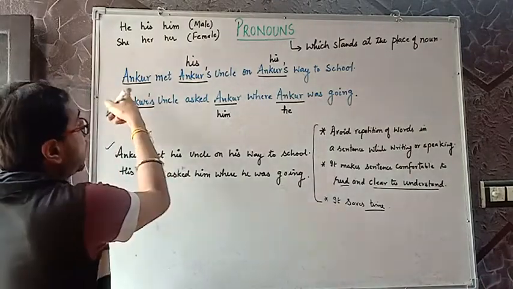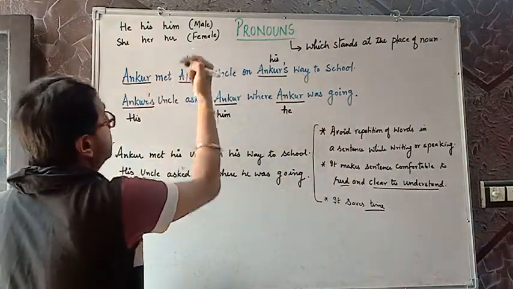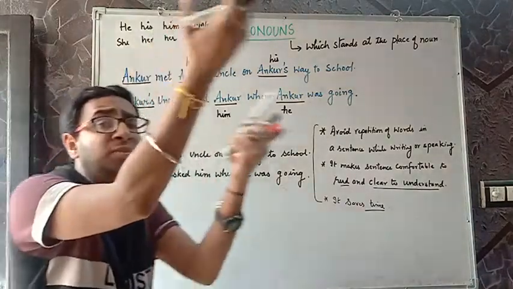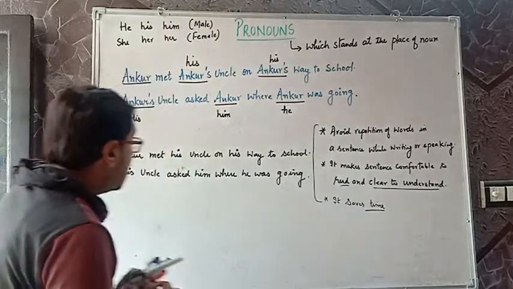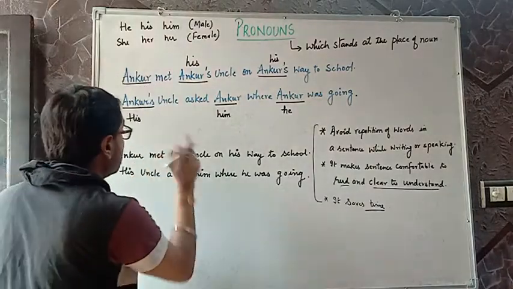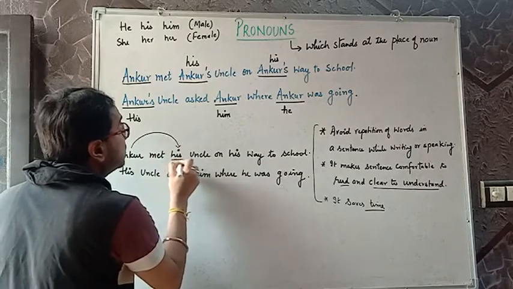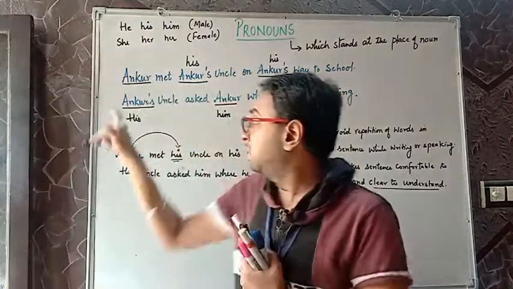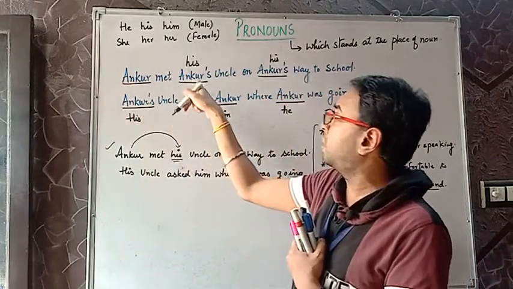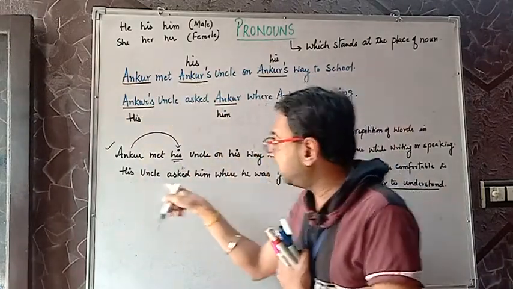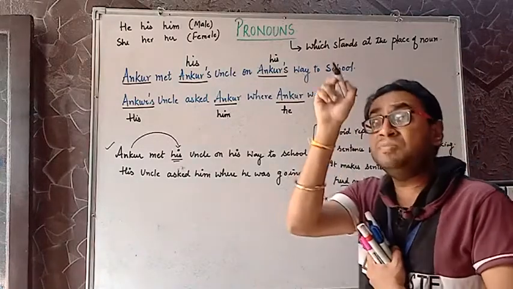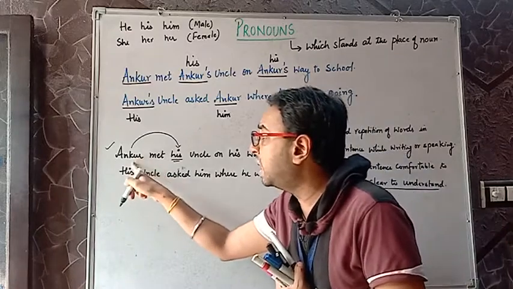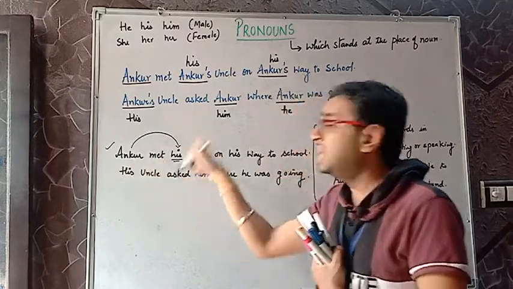Because here, Ankur met Ankur's uncle, maybe this Ankur is the first person and maybe this other Ankur is somebody else. But if I write Ankur met his uncle, definitely I am talking about the same Ankur. If I write the sentence in this form, I make the audience clear that I'm talking about the same Ankur only, because Ankur met his uncle.